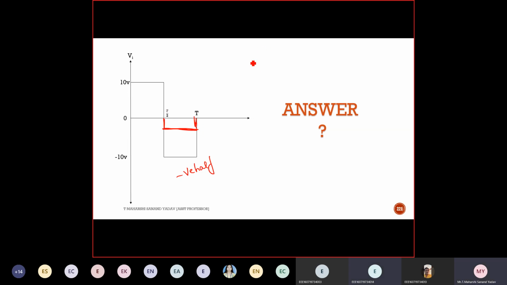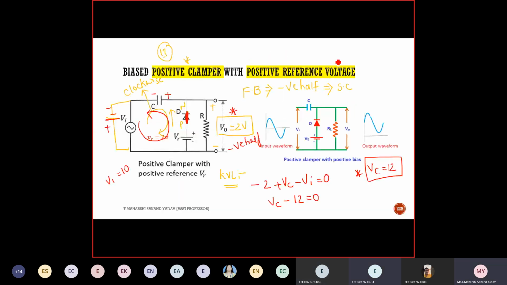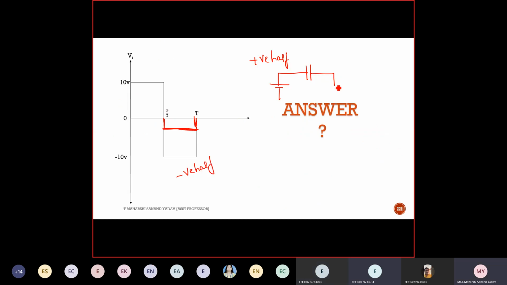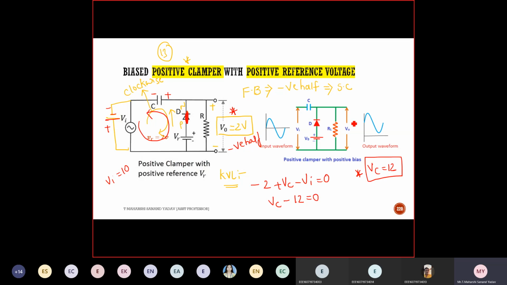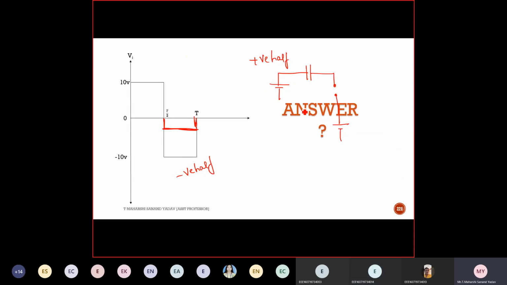Now you solve for the positive half cycle. Positive here, negative here, followed by the capacitor. What will happen to the diode? Short or open? Open. Good. It is open circuited. Next, the reference voltage: positive, negative.